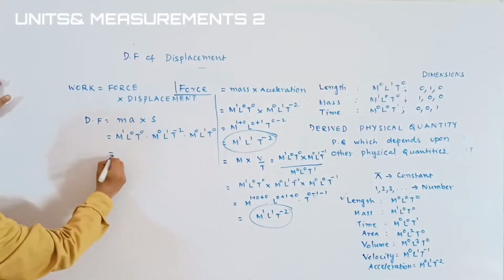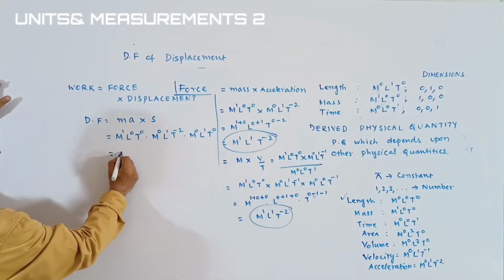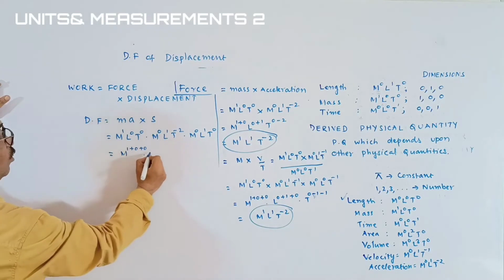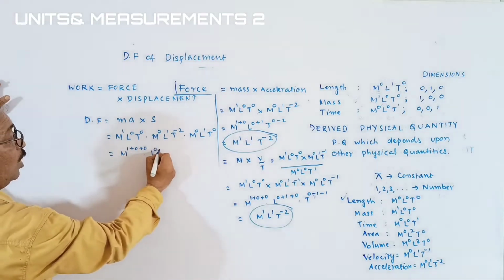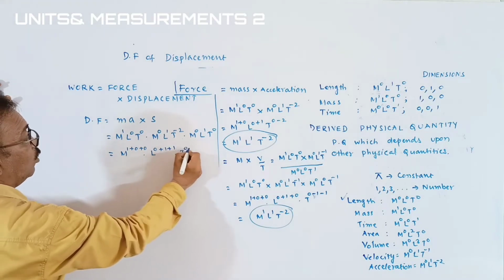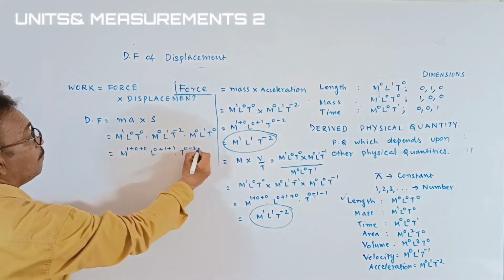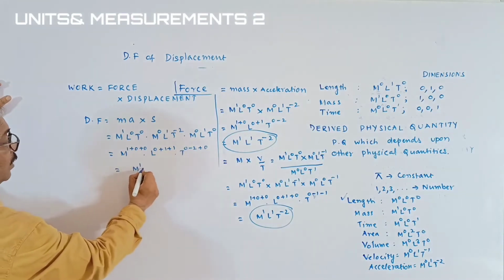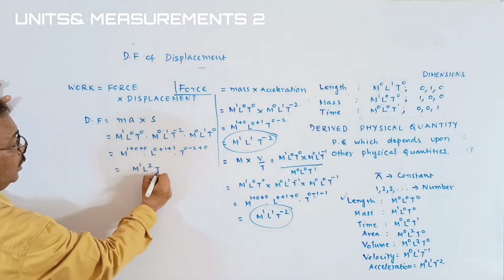We are doing again the same as we did before. M to the power of 1 plus 0 plus 0, L to the power of 0 plus 1 plus 1, T to the power of 0 minus 2 plus 0. And finally we get M to the power of 1, L2, T to the power of minus 2.